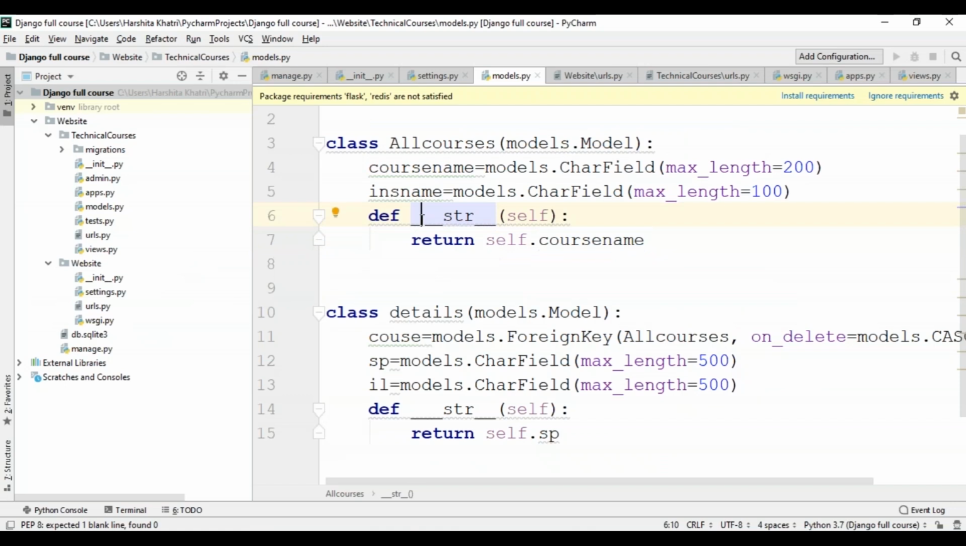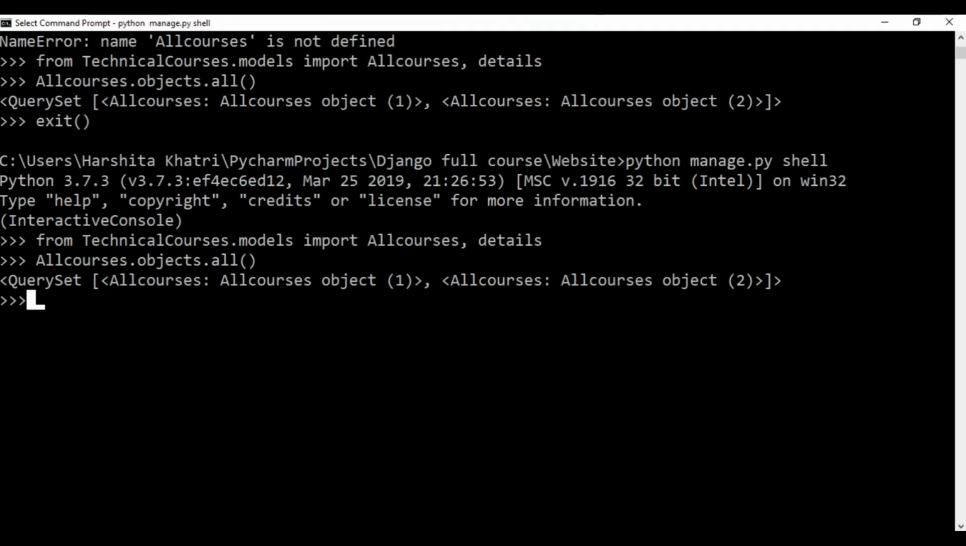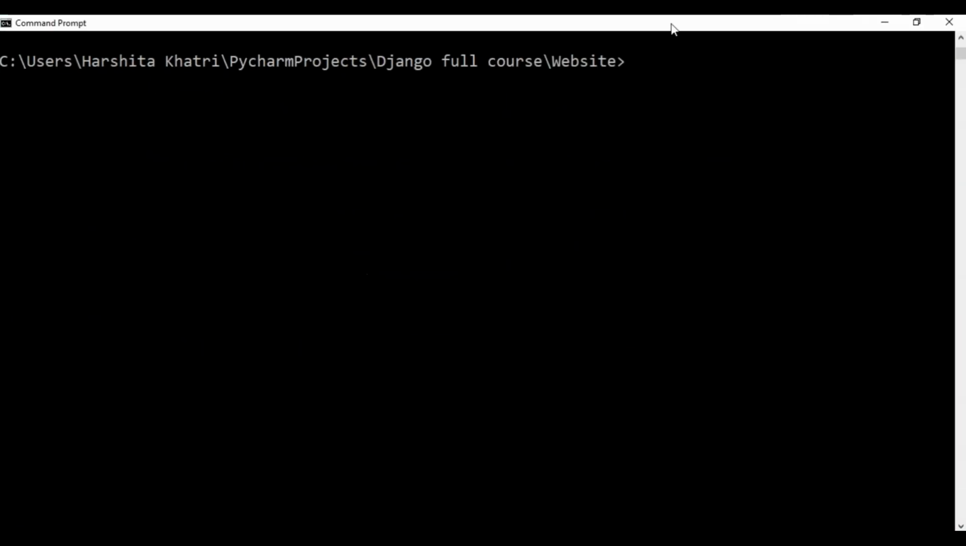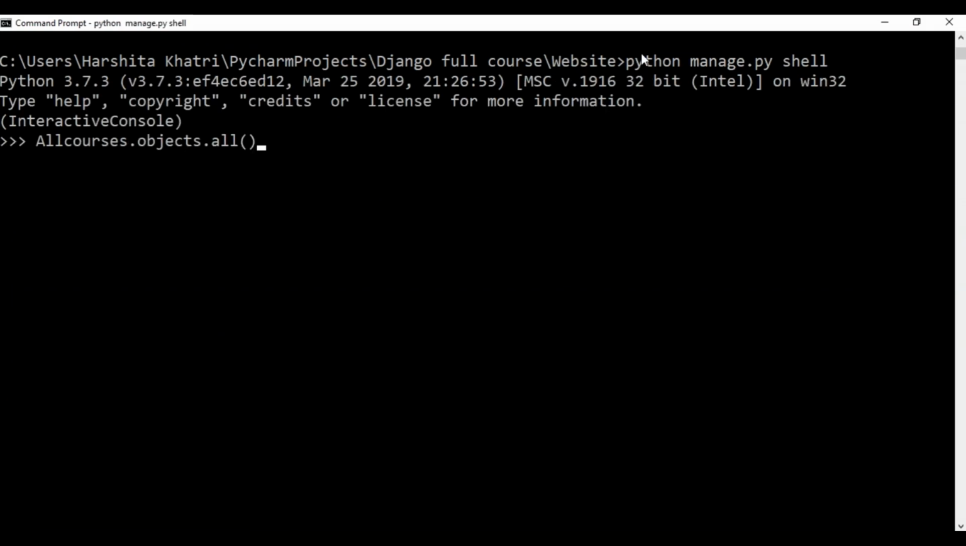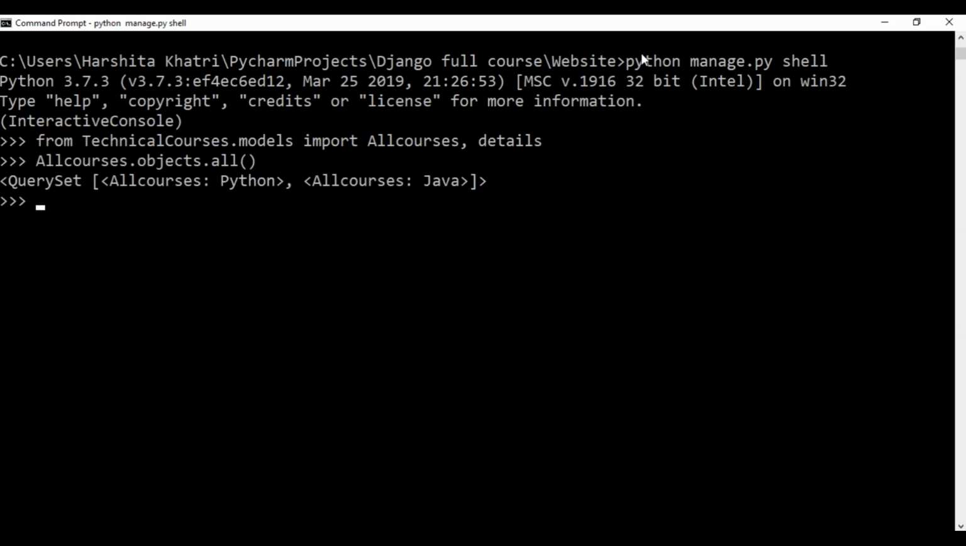Seems like I've made some mistakes, so I'll just get back to the models file. Here it is. Instead of a double underscore, I've used the triple underscore. And since I copied that over here, let me remove that. Save this, get back to my shell, exit this one. And then I'm going to hit the python manage.py shell command again. Import my classes. And then I'll use allcourses.objects.all. Okay, so there it is. Instead of returning the primary key of both these courses, it has now returned the name of the courses, which I wanted it to return.